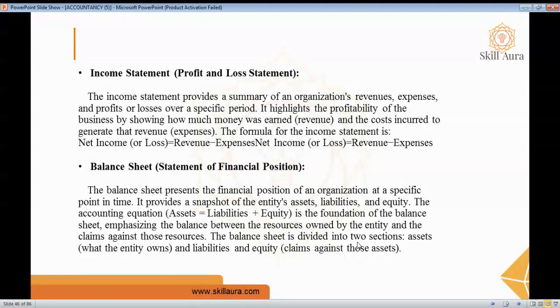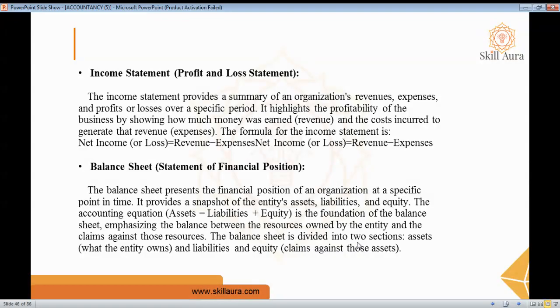It mainly helps us in assessing the profitability and the performance of the business. It highlights the profitability of the business by showing how much money was earned, that is revenue, and the cost incurred to generate the revenue, that is expenses. With this revenue and expenses, we can calculate the net income, that is revenue minus expenses.